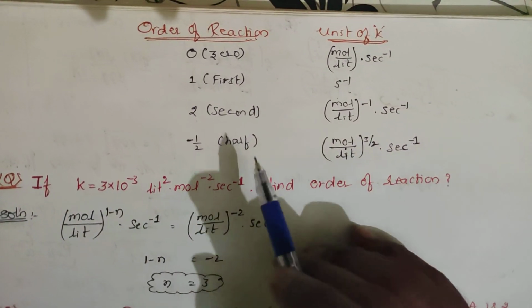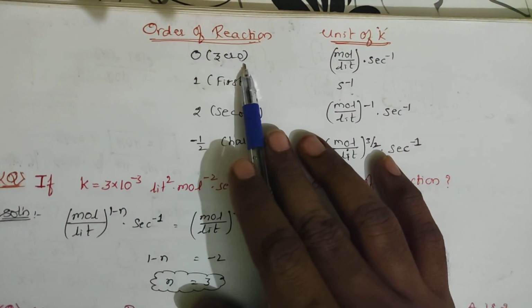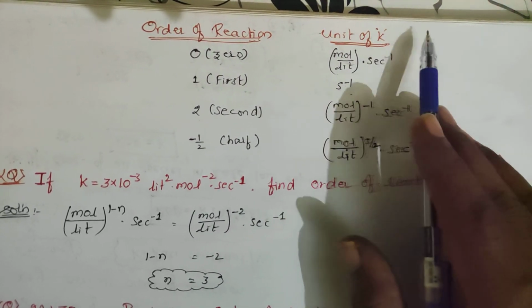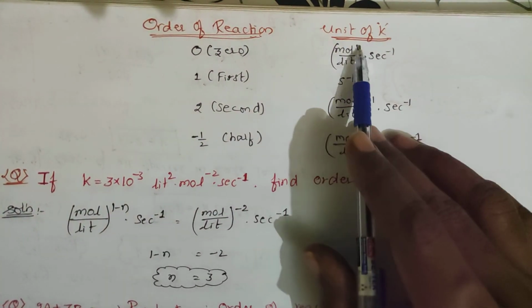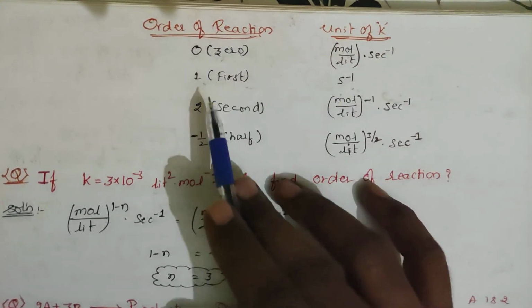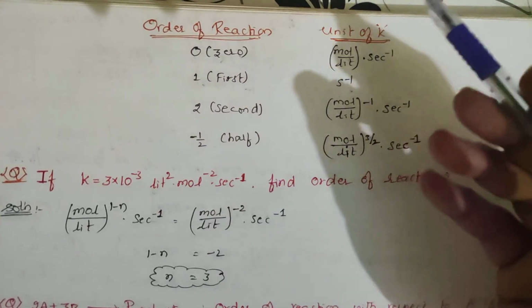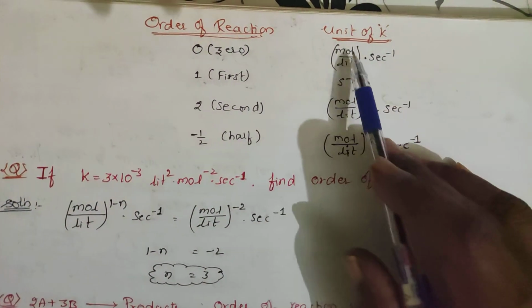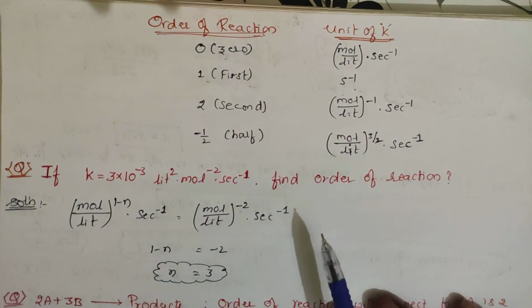Next, let us take the units of K with respect to the order of the reaction. If the order is 0, the unit of K is moles per liter to the power 1 minus n, second inverse. In place of n you keep 0, 1 minus 0 gives 1, so it is moles per liter second inverse. If it is 1, then 1 minus 1 is 0, anything to the power 0 is 1, so for a first order reaction the unit of K is second inverse.